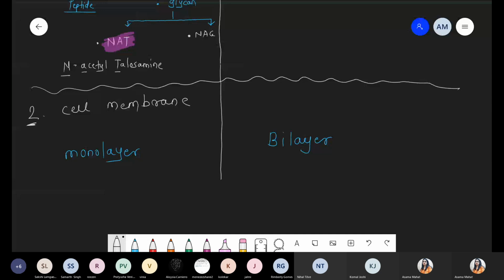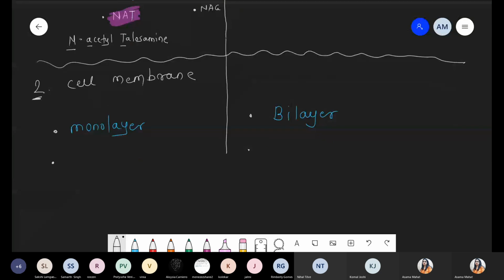Second point with respect to Archaebacteria: the cell membrane has lipid molecules, right? And between the lipid molecules there is an ether linkage. So in the cell membrane there is the presence of ether linkage. And in normal eubacteria, it has ester linkage. Both linkages are associated with the lipid, right?